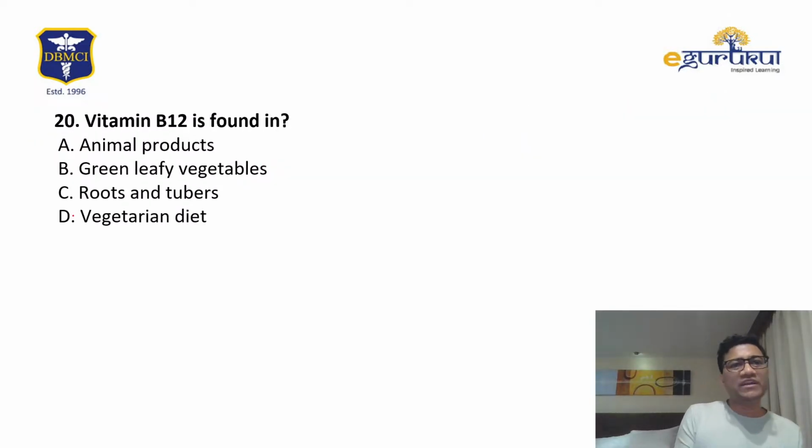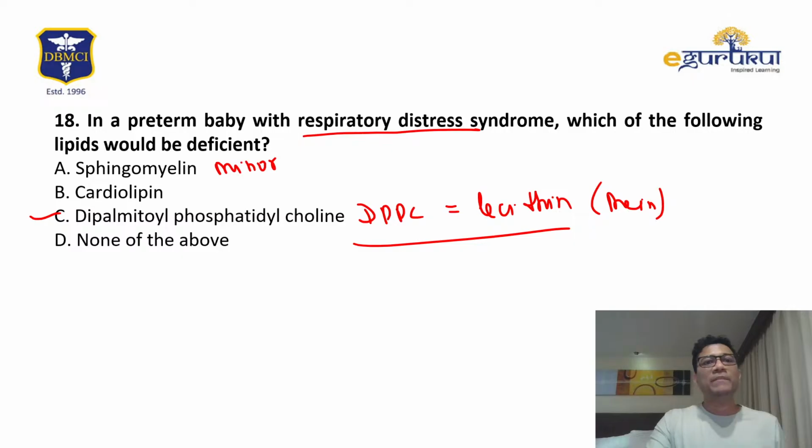Vitamin B12, again multiple times, it's animal products. That's why vegetarians have a deficiency. So the best answer is animal products. DPPC is short for dipalmitoyl phosphatidylcholine.